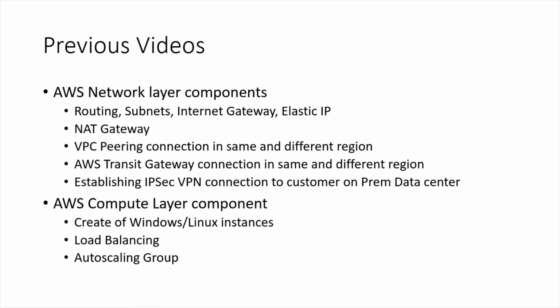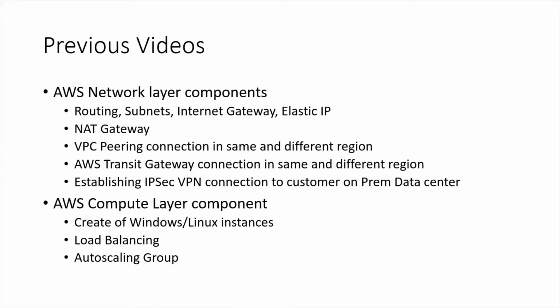And in case the customer is having more than one or two or three VPCs, then it gets a bit more complex. Then we need to use transit gateway. And I have created videos for creation of connection between two different VPCs in the same and different region using transit gateway. Also, another connectivity can be establishing an IPsec VPN connection to the customer on-premise data center from AWS cloud. So I have showcased and created an environment and creation of VPN connection using VPN gateway.